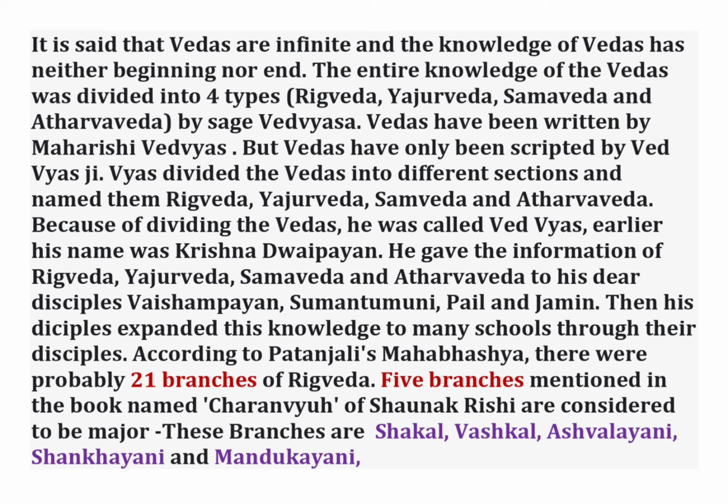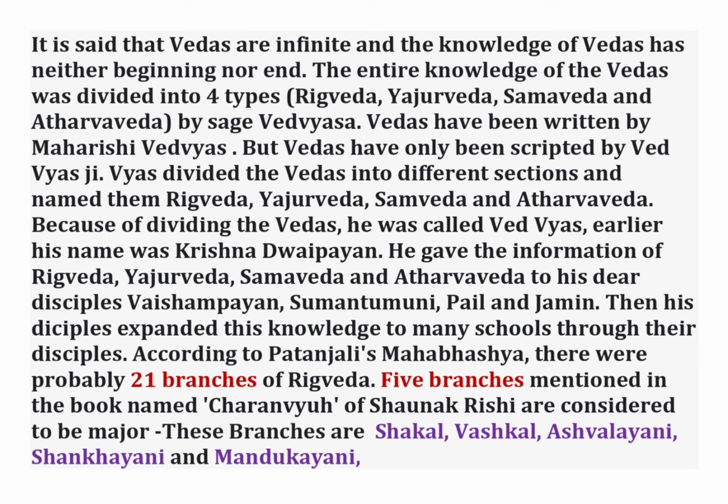Vyas divided the Vedas into different sections and named them Ṛgveda, Yajurveda, Samveda and Atharveda. Because of dividing the Vedas, he was called Vyas. Earlier, his name was Krishna Dvaipayan. He gave the information of Ṛgveda, Yajurveda, Samveda and Atharveda to his dear disciples. The names of his disciples are Vaishampayan, Sumantamuni, Pail and Gemini.